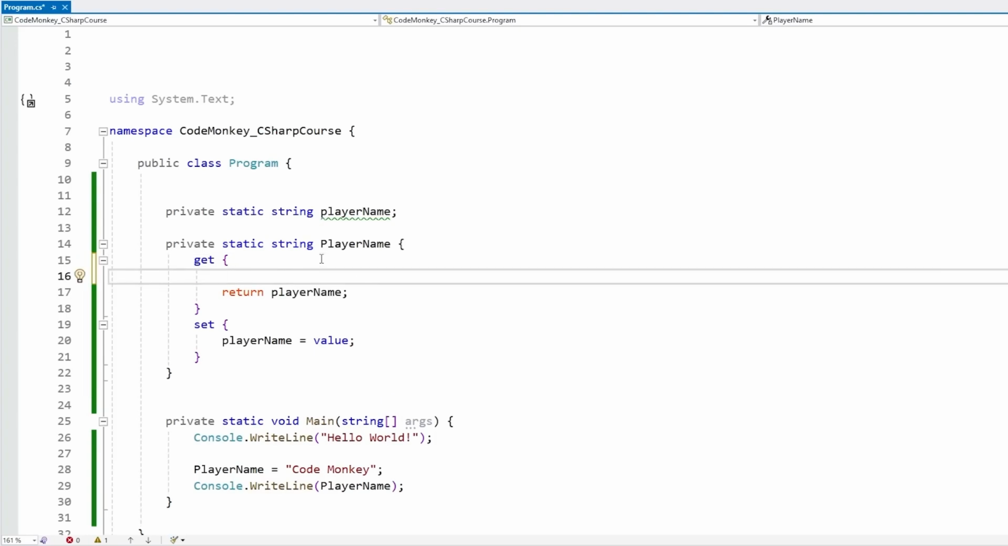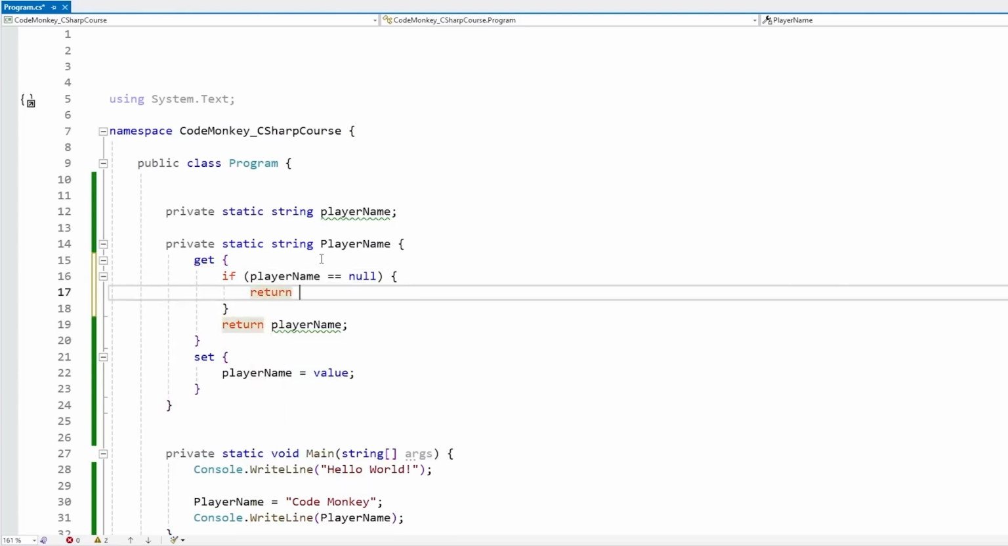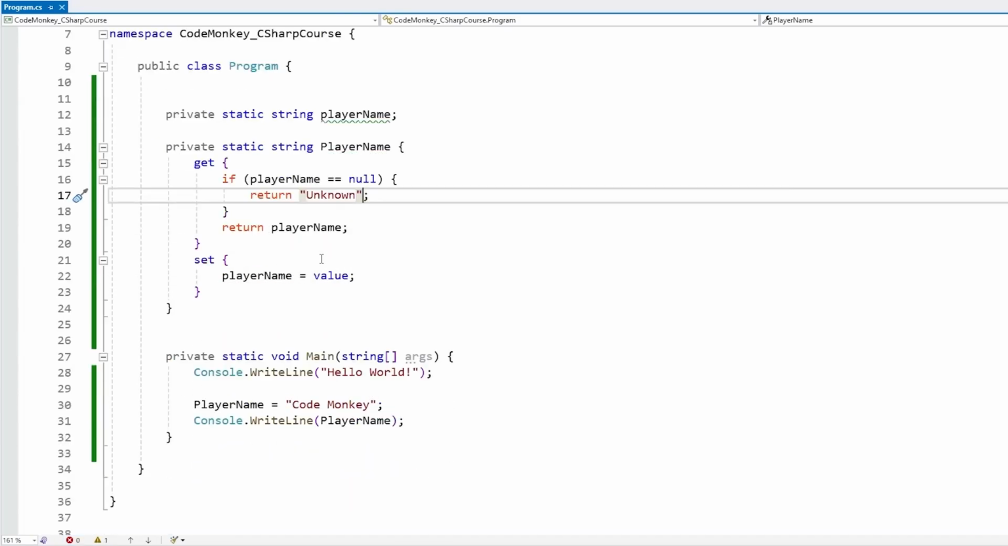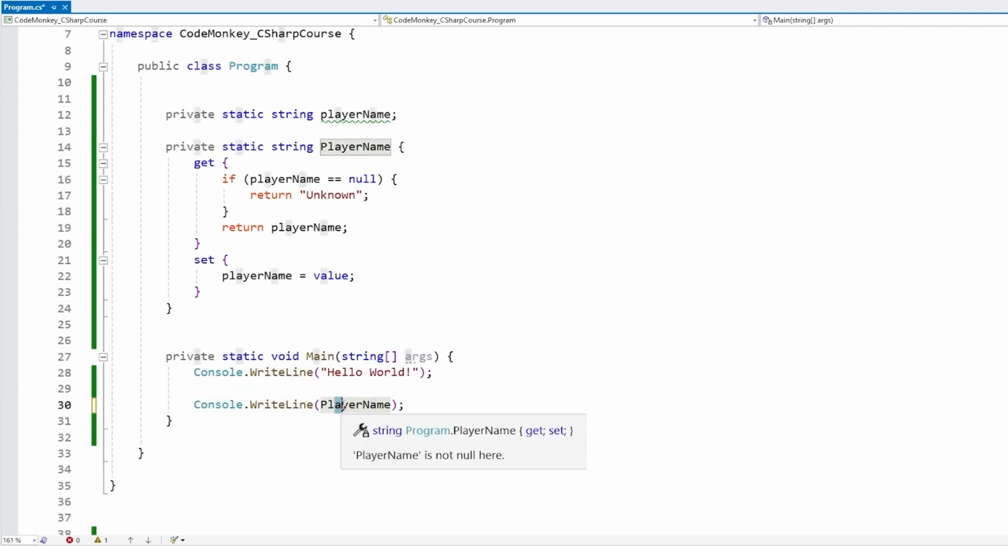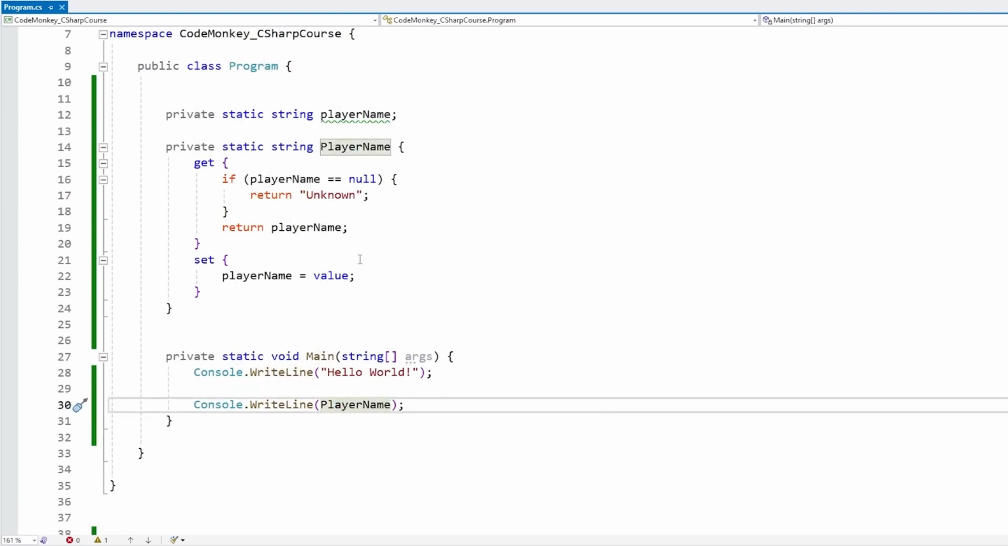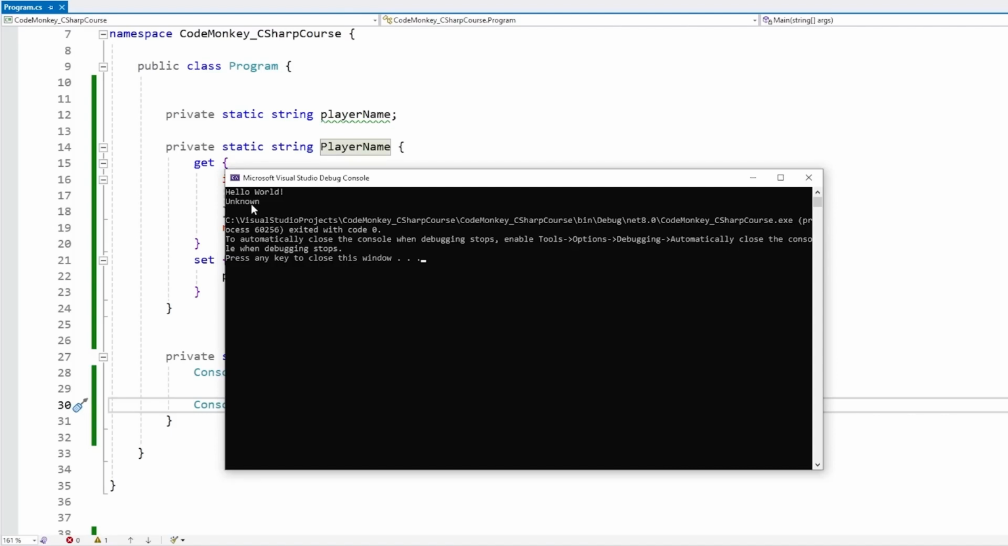So over here on the get function, for example, let's test if the underlying playerName equals null. So if it hasn't been set, if so, then we can return some kind of default, so "Unknown". If we do it like this and we erase the setting, so we just have the player name uninitialized, and there it is, now it does print out Unknown. So we basically added some extra logic onto our get function.